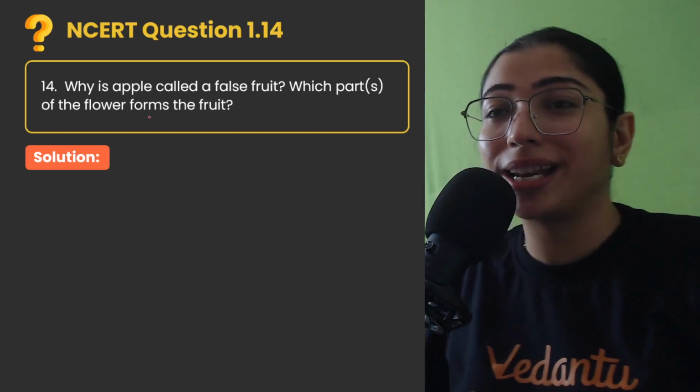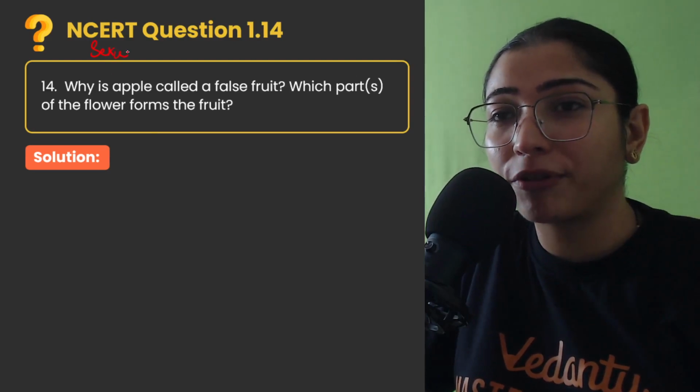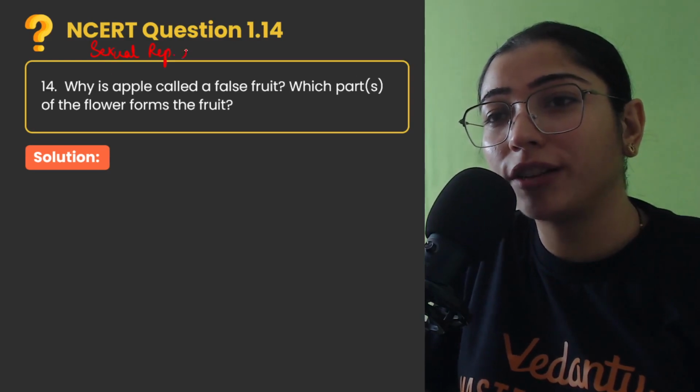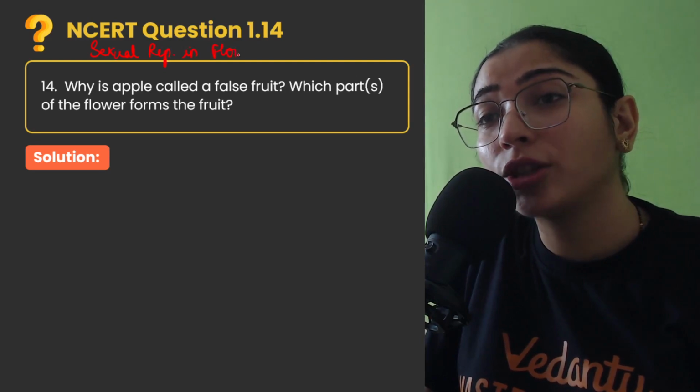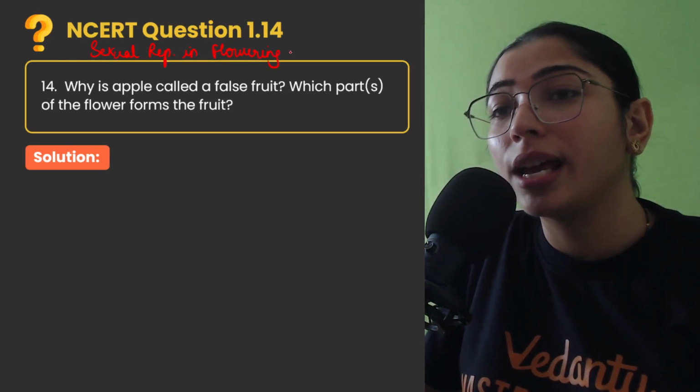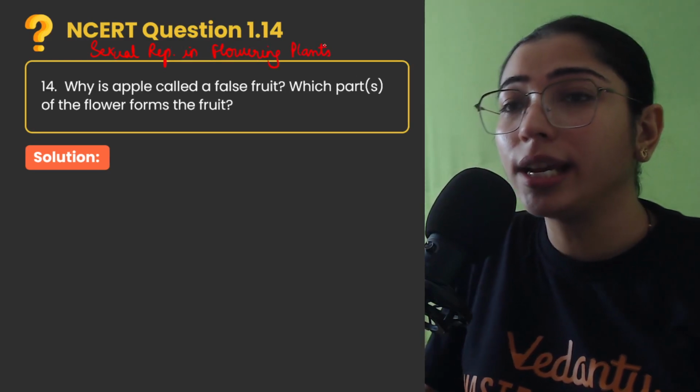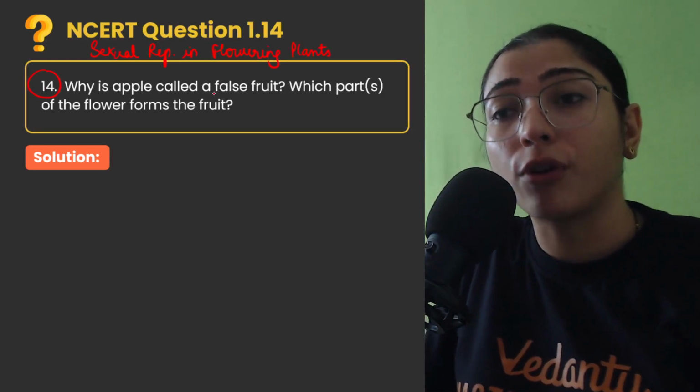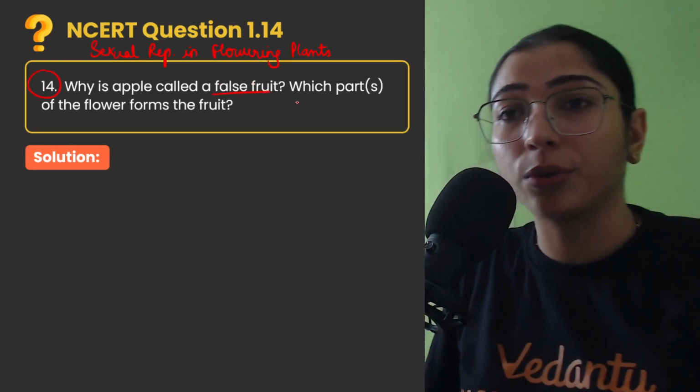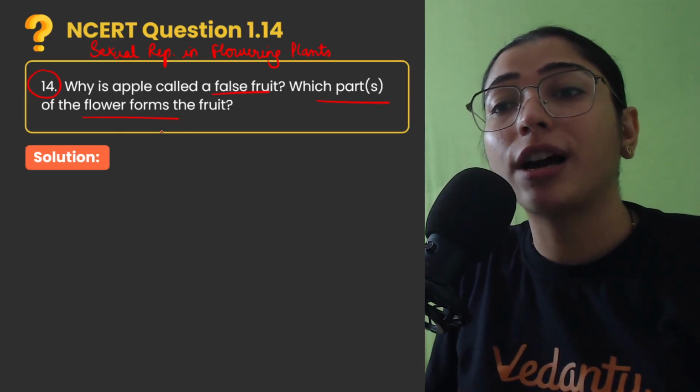Physics, chemistry and biology. And today we are discussing a chapter from biology, that is sexual reproduction in flowering plants of your class 12th biology book chapter 1, where we have the question number 14. Why is apple called a false fruit? पहली बात, apple को false fruit क्यों कहते हैं? Which parts of the flower form the fruit?